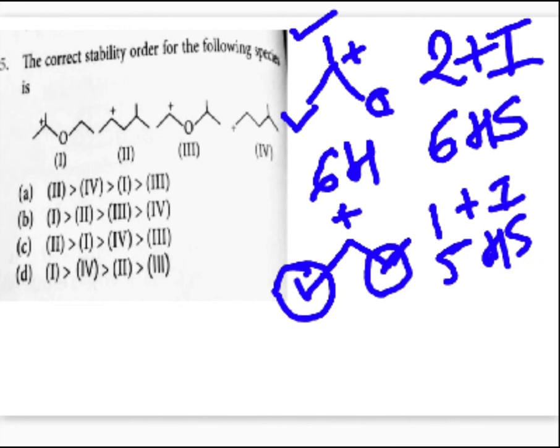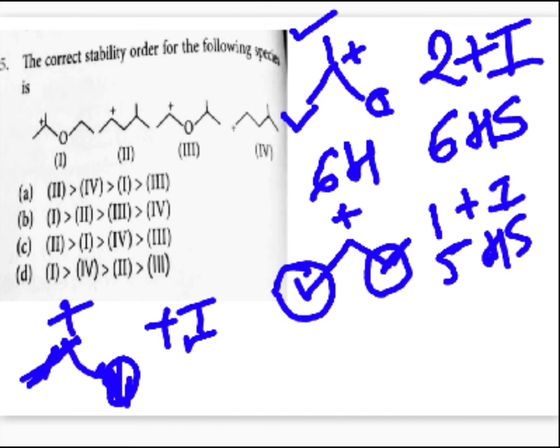Consider the third structure. The third structure is this way, O, and this is positive. Again here, this is a CH3 group which will show a plus I effect, so it will have 1 plus I effect. And how many hyperconjugating structures are possible? Because of the CH3 there will be 3 hydrogens. On the other side there is an oxygen atom, so definitely no hyperconjugating structure is possible on that side. So due to 3 hydrogen atoms we will have 3 hyperconjugating structures.